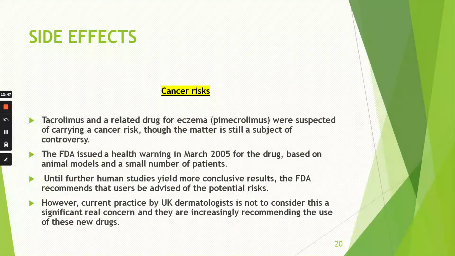Cancer risk. Tacrolimus and related eczema drugs were suspected of carrying a cancer risk, though the matter is still a subject of controversy. The FDA issued a health warning in March 2005 for the drug based on animal models and a small number of patients. Until further human studies yield more conclusive results, the FDA recommends that users be advised of the potential risk. However, current practice among dermatologists is not to consider this a significant concern, and they are increasingly recommending the use of these new drugs.